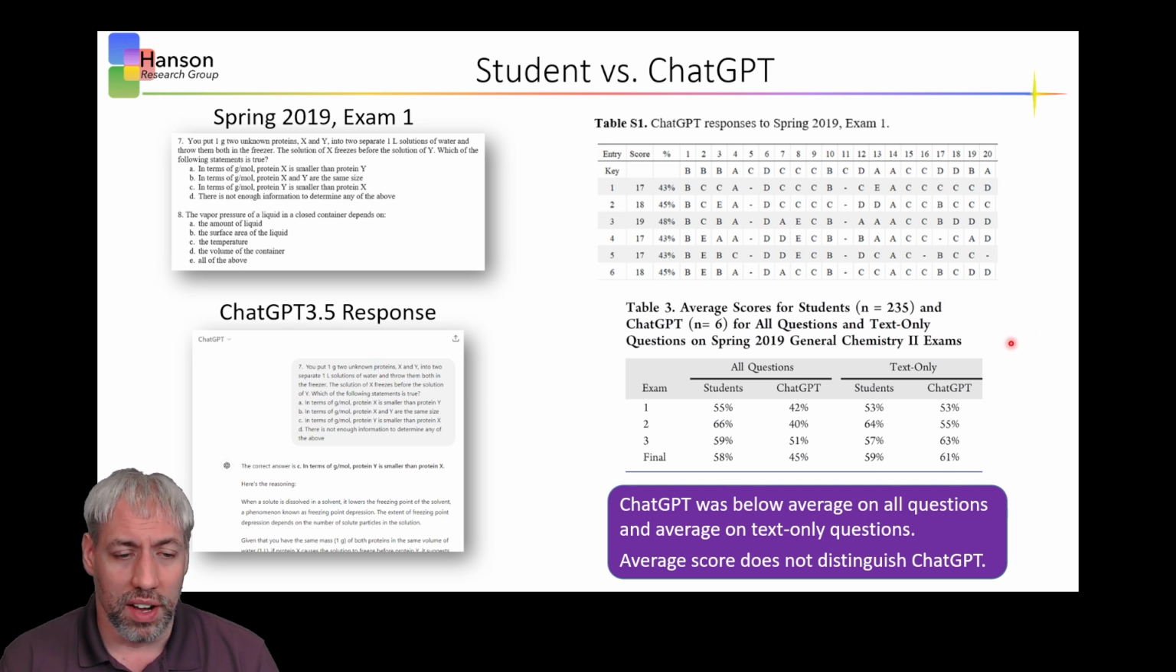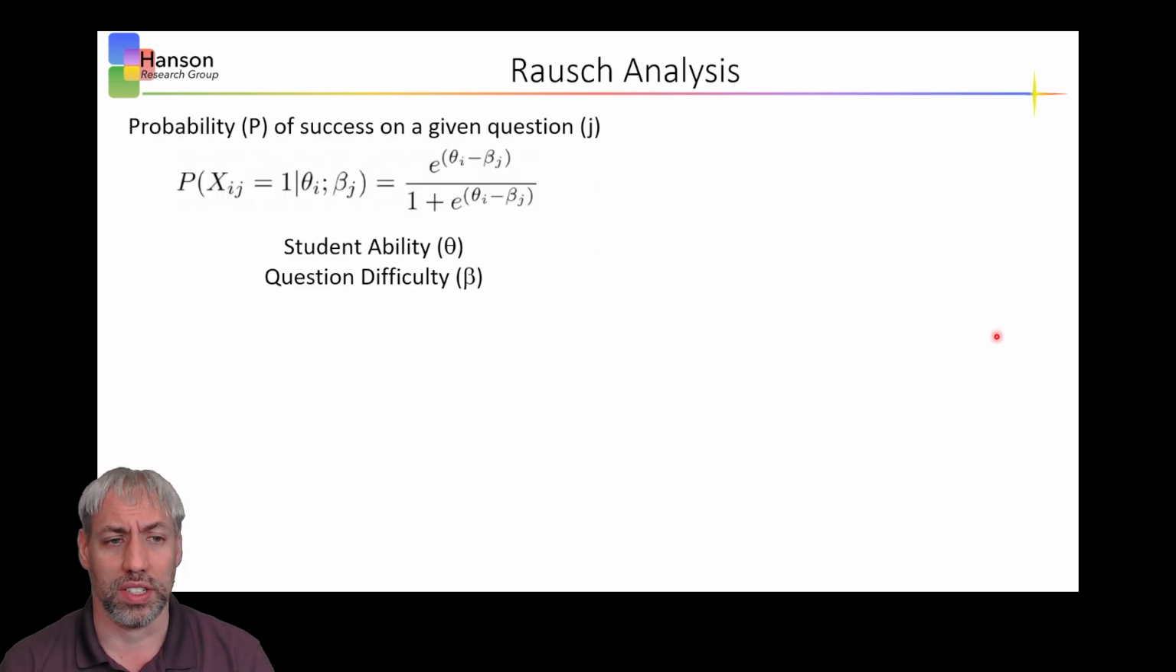Interestingly enough, when you give all questions to ChatGPT 3.5, it was below average compared to students. Here are the students' averages for the exams in spring of 2019, and here are the ChatGPT averages. But when you did text-only questions, keep in mind ChatGPT 3.5 couldn't process images, ChatGPT was on par with students, maybe a little bit below average on some exams and a little bit above average on other exams. The point was we couldn't use the test average to determine if a student was using ChatGPT, because it just looked like an average student.